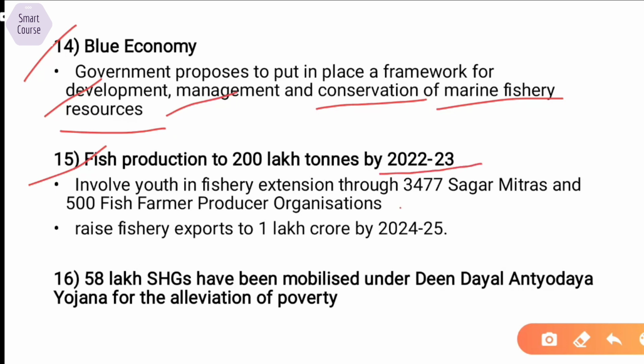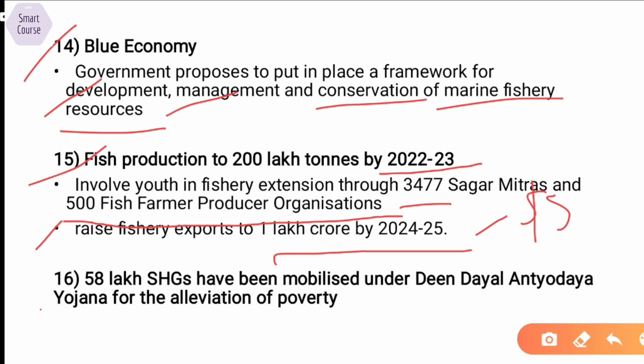So they are trying to involve youth in fishery extension. We need to create jobs. So why not explore the blue economy? The central government has proposed 3,477 Sagar Mitras and 500 fish farmer producer organizations through which they will not only provide employment to these youth but also try to streamline the structure of this blue economy. Another target for this fishery is raise fishery exports to 1 lakh crore by 2024-25, and we know this is the deadline of the $5 trillion economy also.